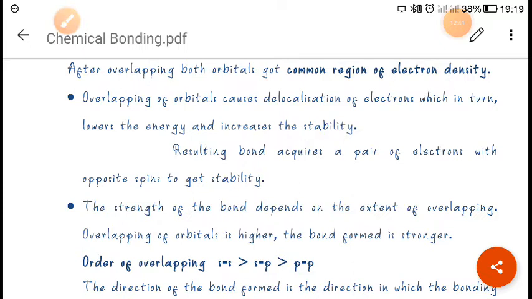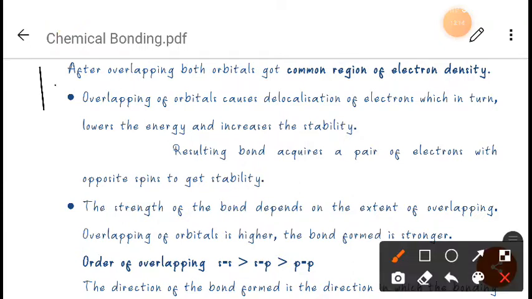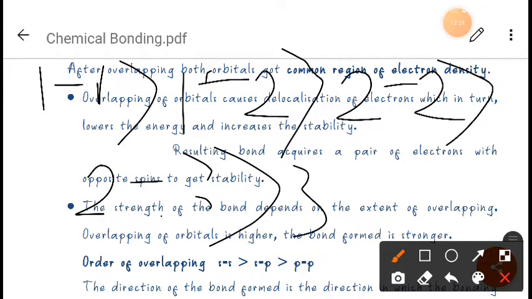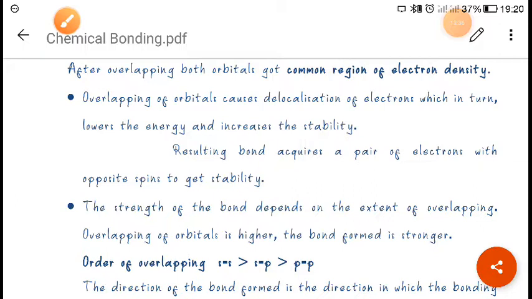Now the second thing they told was, the closer the valence shells are to the nucleus, the more will be the overlapping. That means 1s-1s overlapping will be stronger than 2s-2s overlapping, which will be stronger than 3s-3s overlapping, and so on. So the closer the valence shells are to the nucleus, the more will be the overlapping. This was the second concept given by Pauling and Slater.